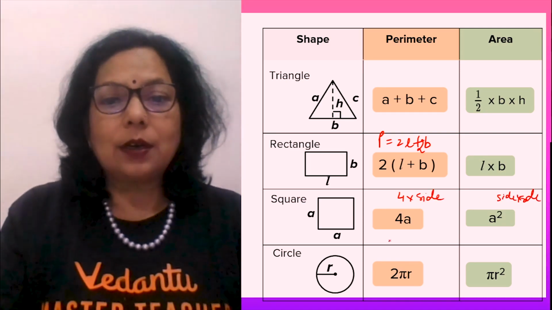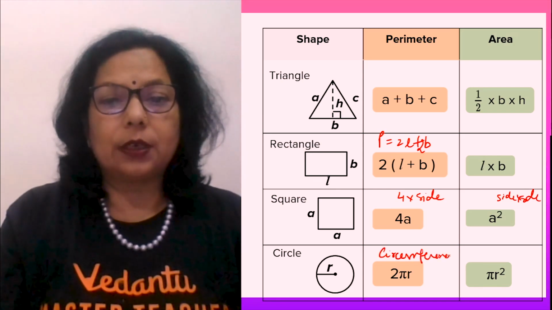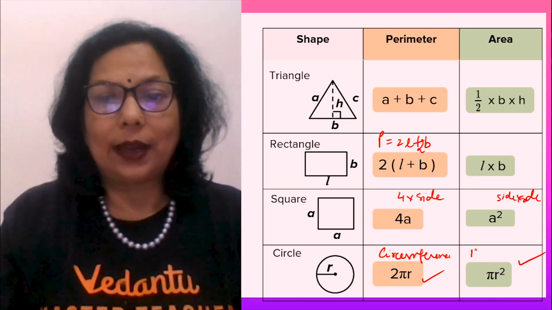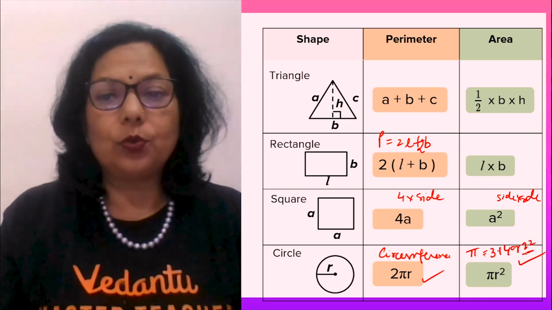Then the circumference of a circle is the perimeter of the circle. That is 2 pi r, and area is pi r square, where the value of pi is 3.14 or 22 by 7.